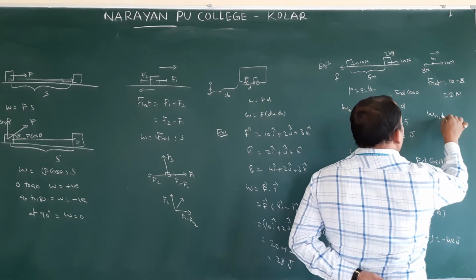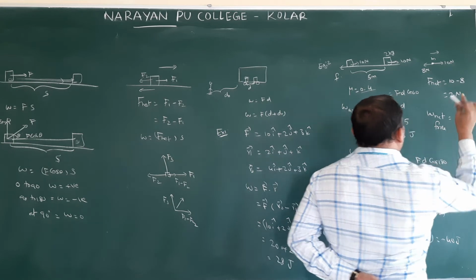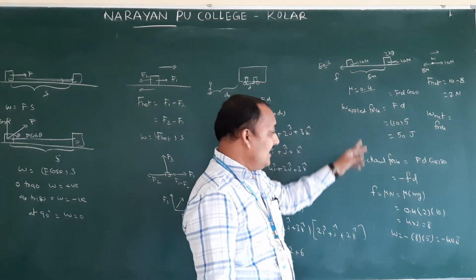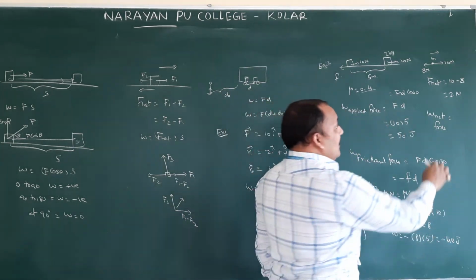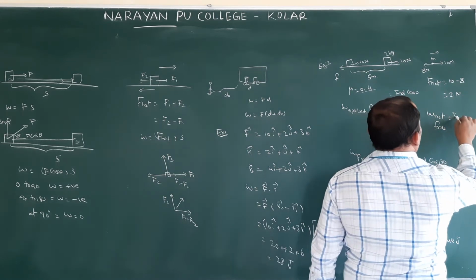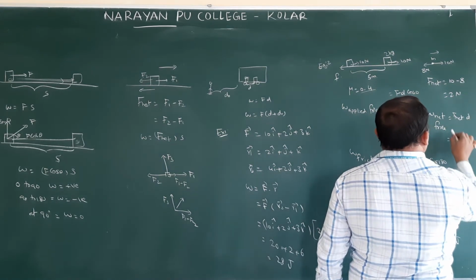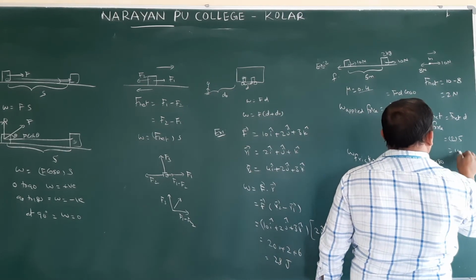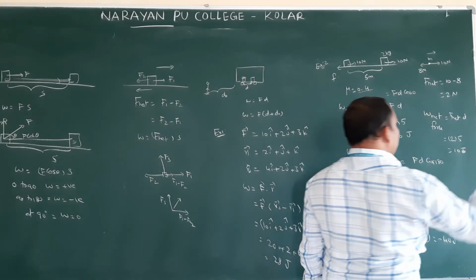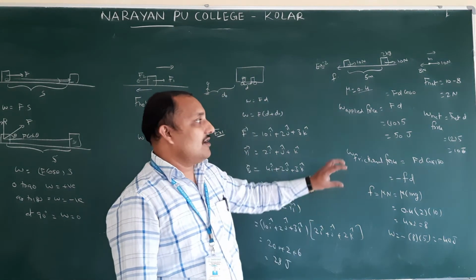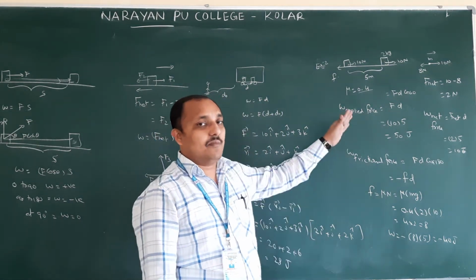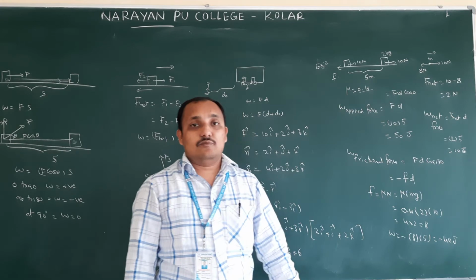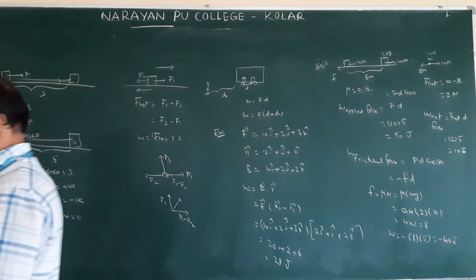Therefore, work done by net force. Work done by applied force we did, work done by frictional force we did. Work done by net force is net force into displacement, net force in the direction of displacement. Therefore, 2 into 5, 10 joules. Just the logic you have to apply while doing all problems. The equation will be the same. The work done equation will be the same.